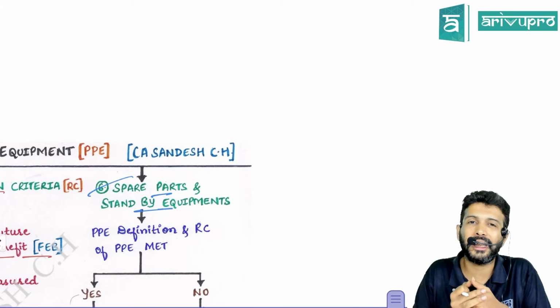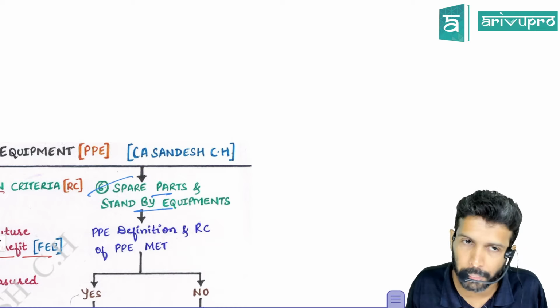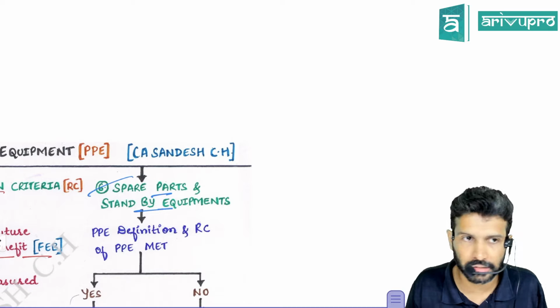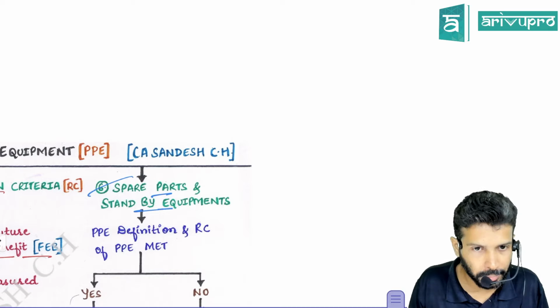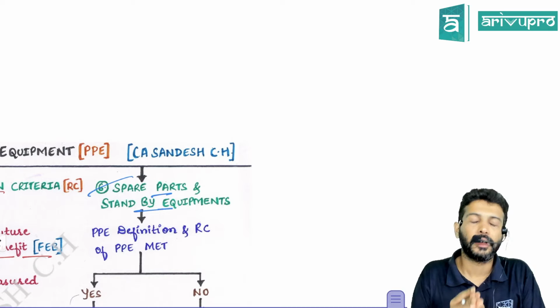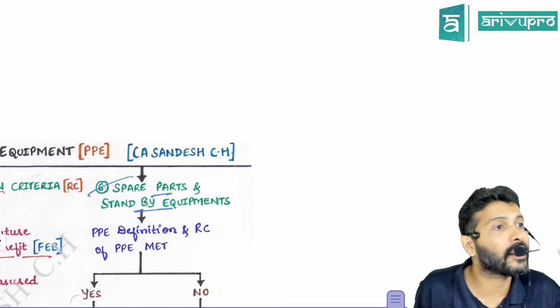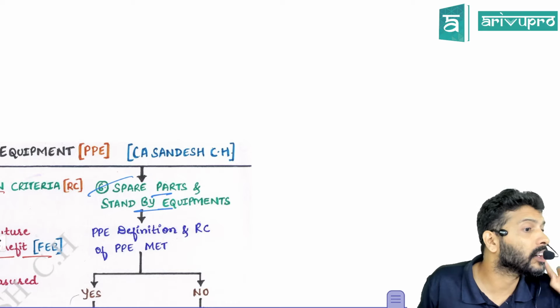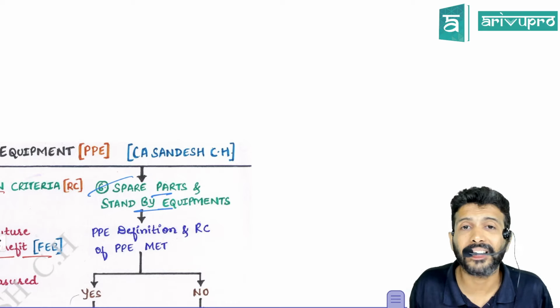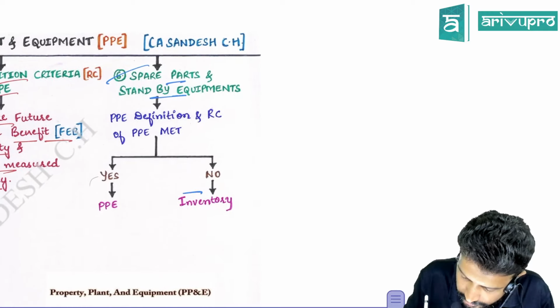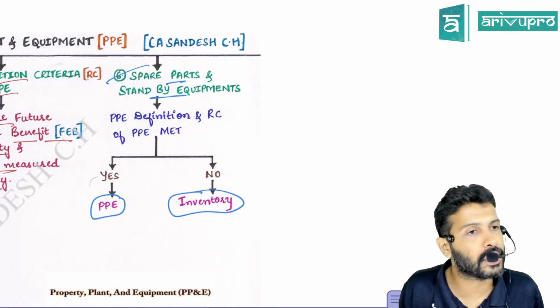So if a company has purchased these standby equipments, is it property, plant and equipment? What is the question? Okay. Now check, sir. What the standard AS 10 says is, if the recognition criteria are met, then these assets are also property, plant and equipment. Else you will show it as inventory. A clarification given in this regard.